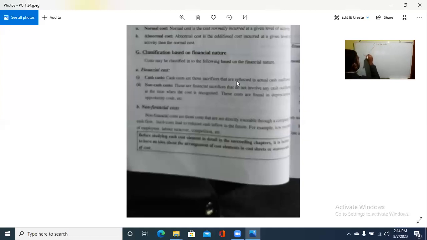Traceability, then function, then next is variability, then element, and after the element, controllability.